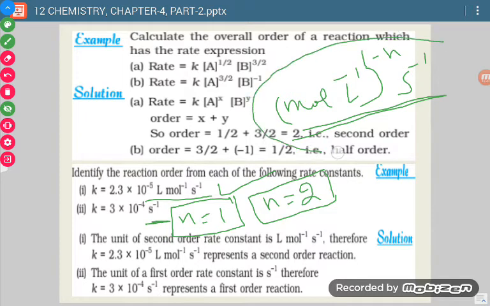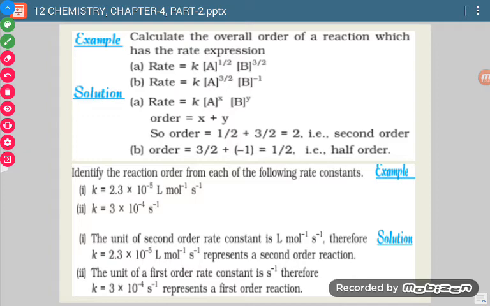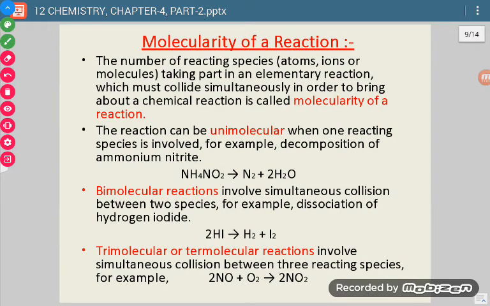We have to put the different values of n, and then we have to calculate this. For whichever value of n we find the same units, that will be the order of reaction. Okay, now another term comes, molecularity of a reaction.